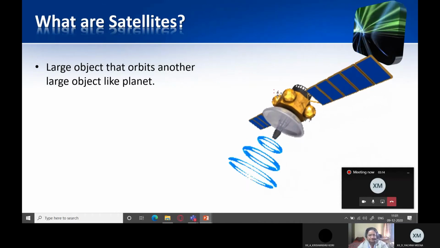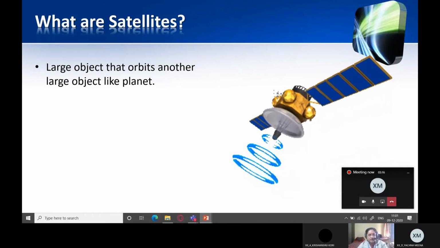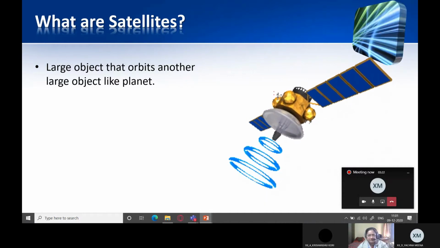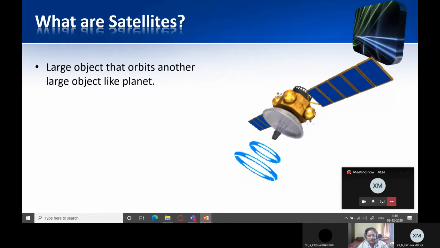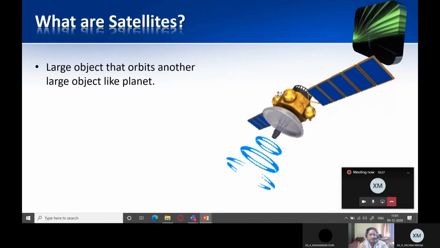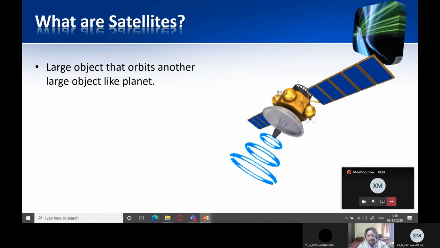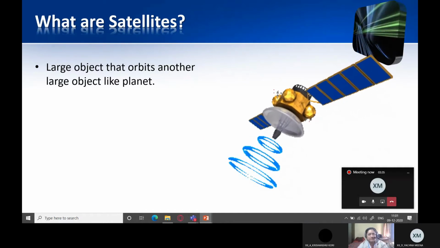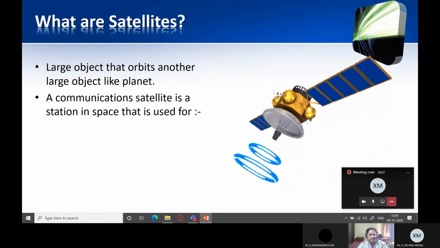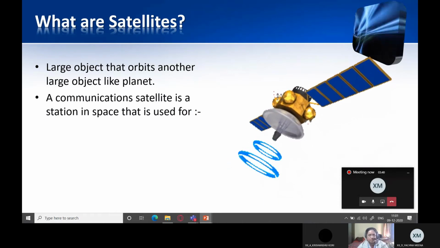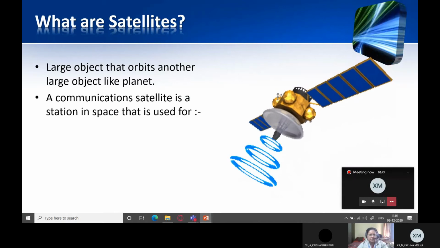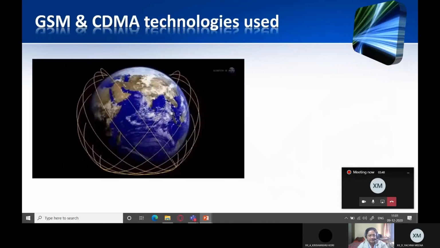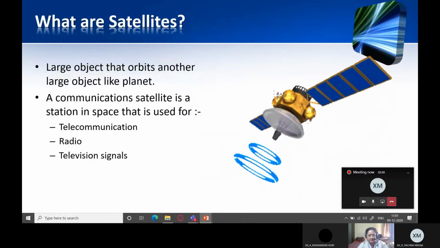And for Earth, we also have some artificial satellites which are used for various purposes, for communication, for defense, television, the whole interconnection of satellites. So a communications satellite is what we are going to talk about here. It is a station in space that is used for telecommunication, radio, television signals, and so on.